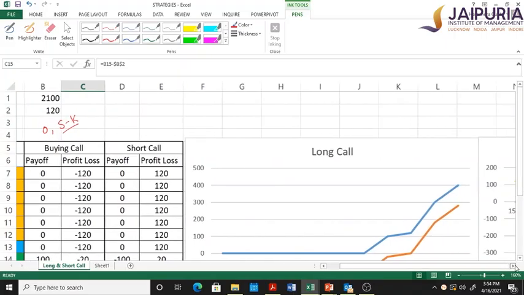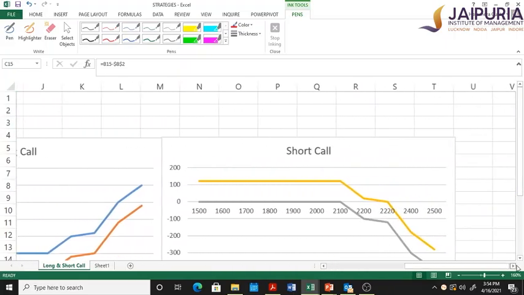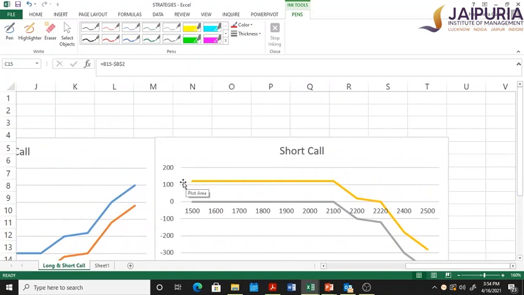As you can see in the payoff, the maximum money which the writer of a call can make is the premium. The payoff can never be positive. The payoff can be 0 at the point when the buyer has not exercised the call option. But the seller of the call is taking a contrarian view; he thought the stock would fall down, and that's why he has shorted the call. But if the stock goes up and up, then this person will start losing money.